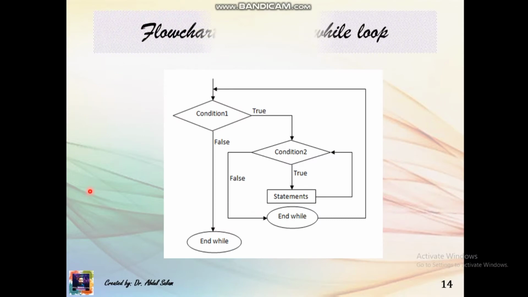Here you can see the flowchart of the nested while loop, that is a condition. If the condition becomes false, it will terminate. If the condition becomes true, then it will check the second condition, that was another while loop inside this while loop. If this condition becomes true, it will execute the statement, again check the condition, execute the statement, again check the condition.